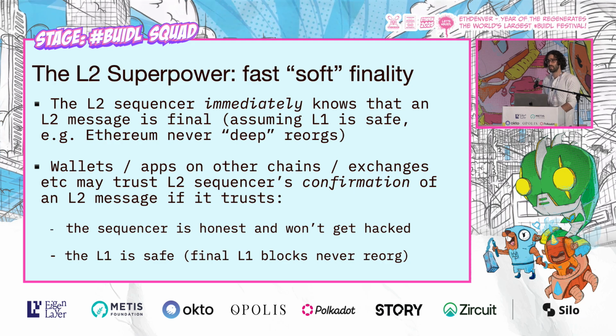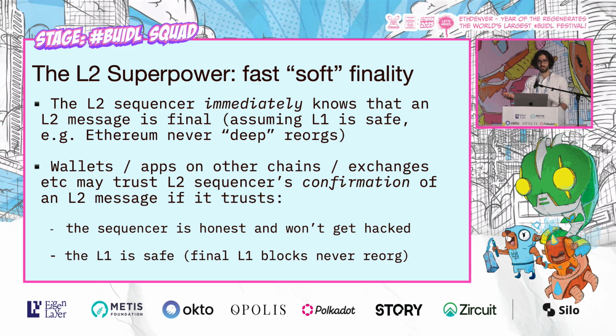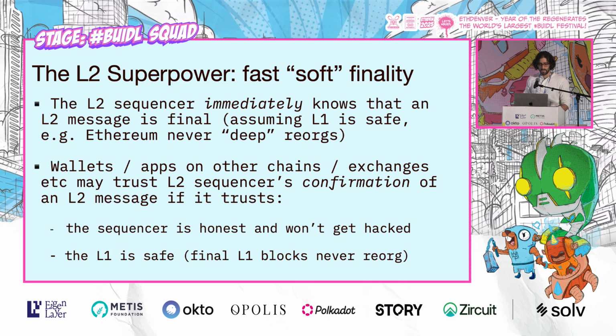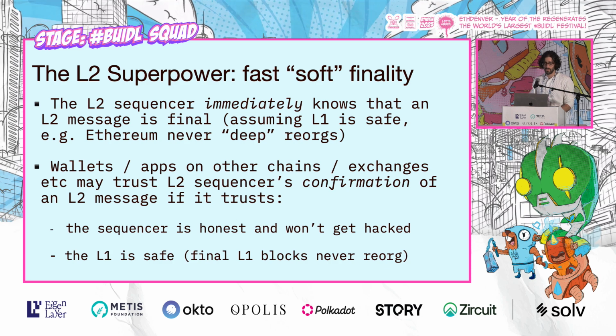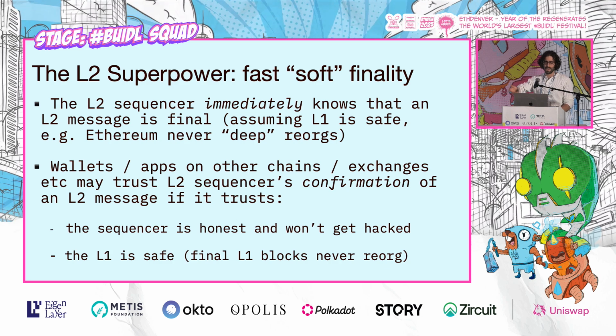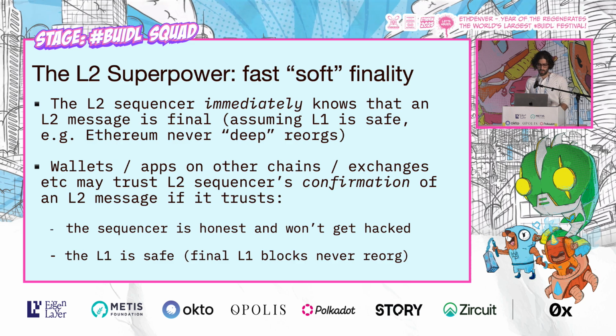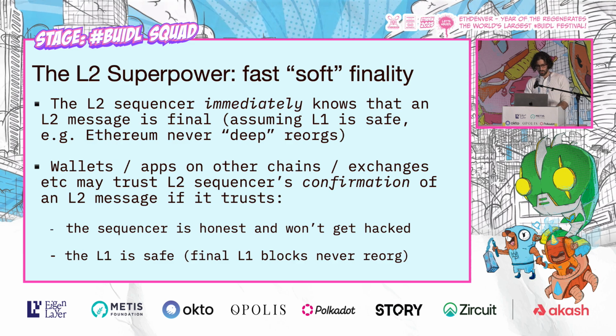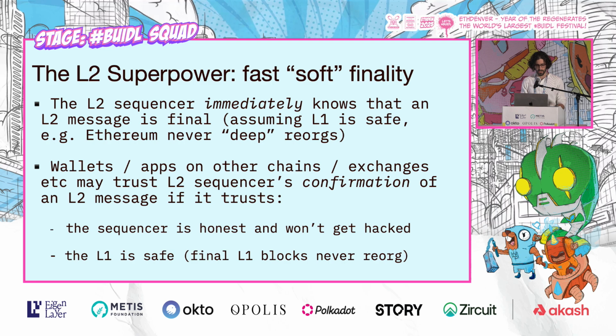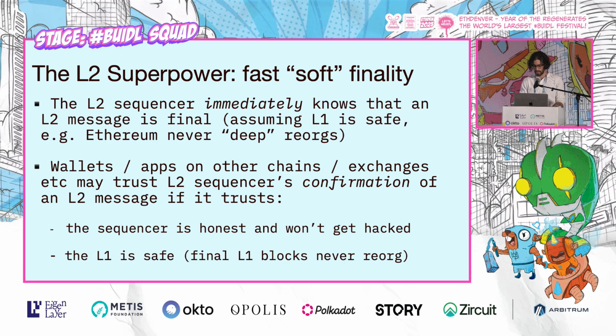This is a superpower that is not possible for applications that run directly on the L1. There is no equivalent party to the sequencer that a wallet, app on another chain, exchange, etc. may trust for a fast confirmation. They have to wait the 15 minutes for the Ethereum L1 confirmation. So now obviously this introduces a new trust assumption, but if you trust the sequencer, you can get a fast